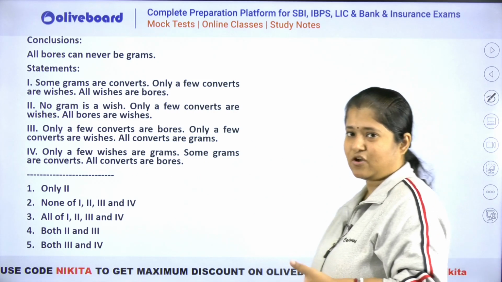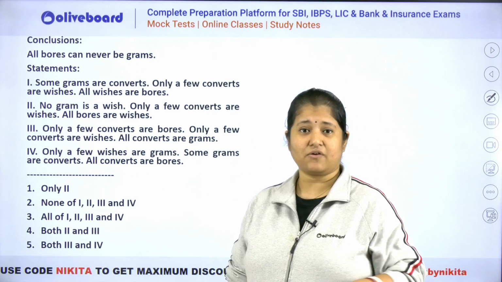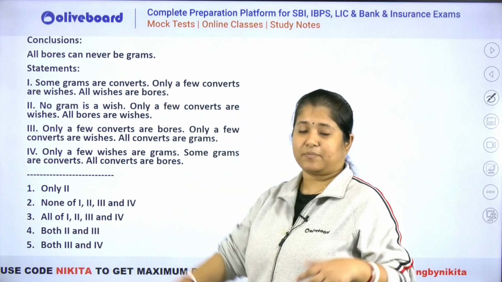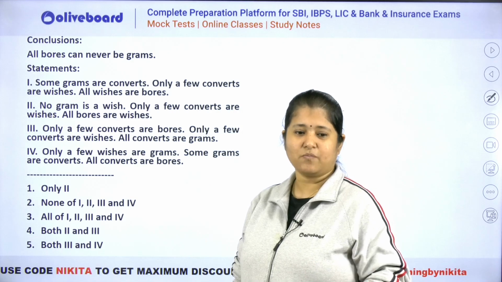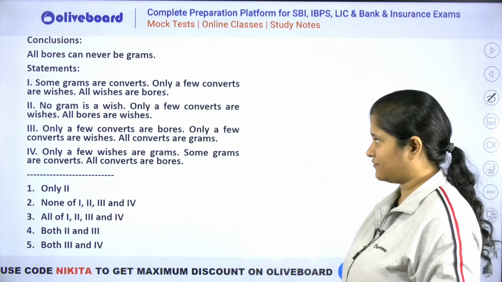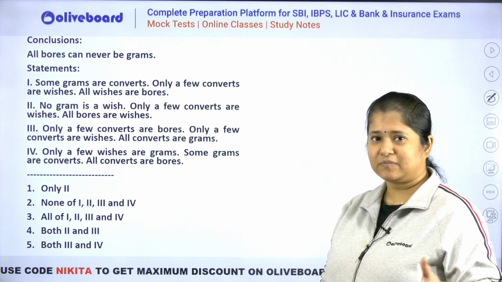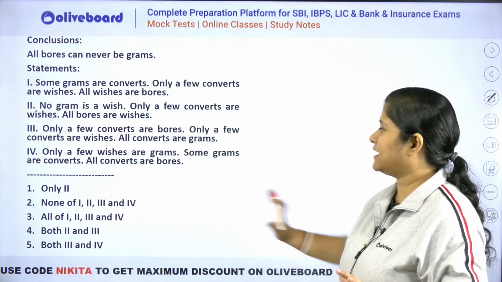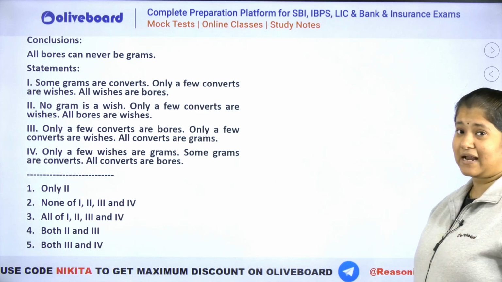This is your reverse syllogism. Again, you have to try this out. ठीक है? इसको try करो. Let's check. So all boards can never be grams. That means some not. So some boards are not grams, that we should have. Okay. That means we should have something negative in the set of statements to arrive at that. You can see everything has something or another that is negative.